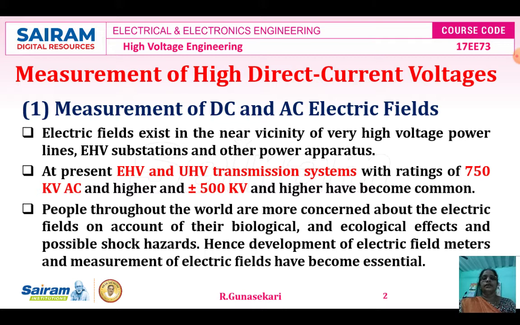At present, extra high voltage and ultra high voltage (UHV) transmission systems, with ratings of 750 kV AC and higher and plus or minus 500 kV and higher, have become common.